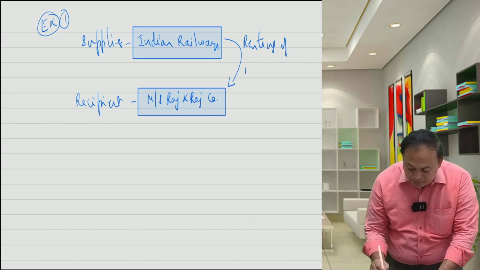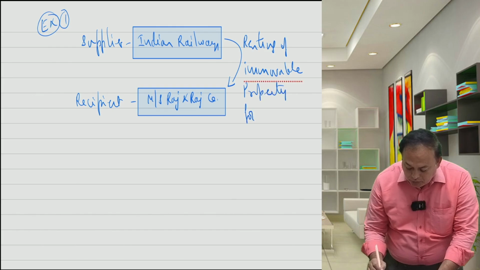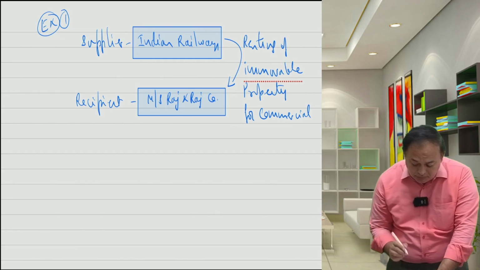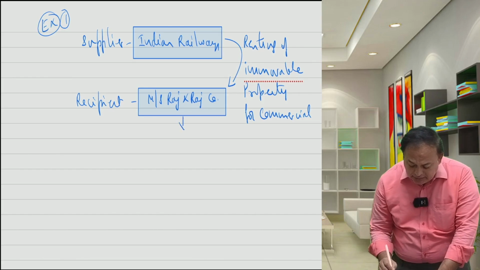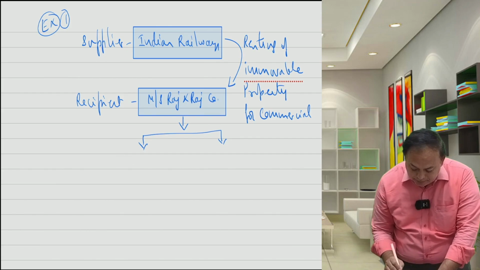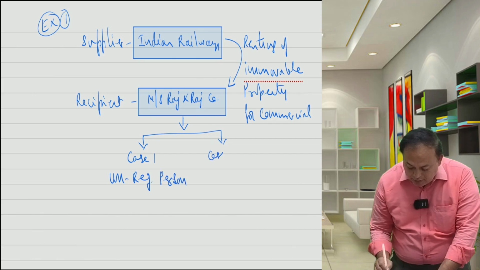Renting of immovable property, absolutely for commercial purposes. Now here Raj has two categories. Case 1: he is an unregistered person. Case 2: registered person.